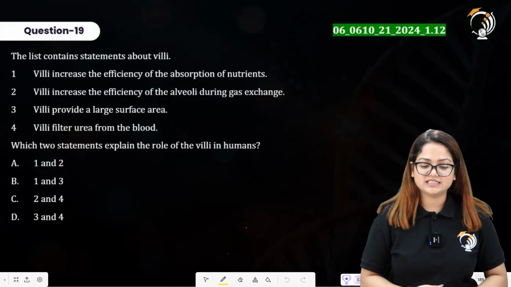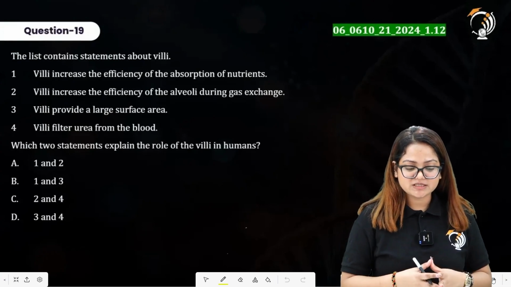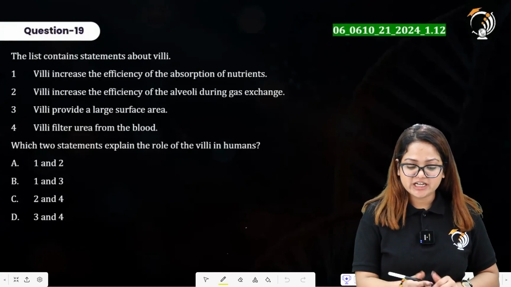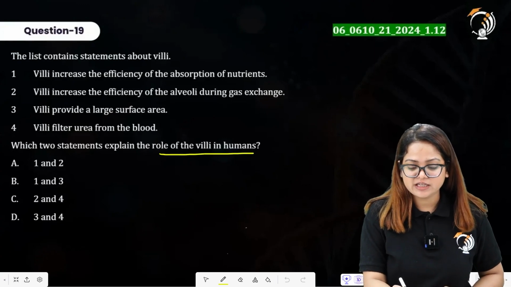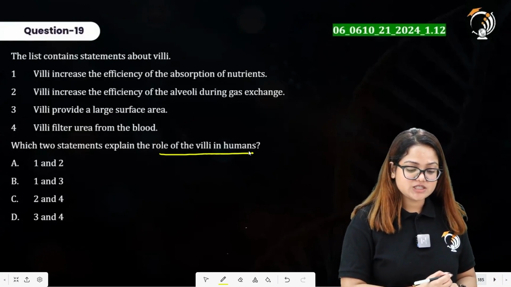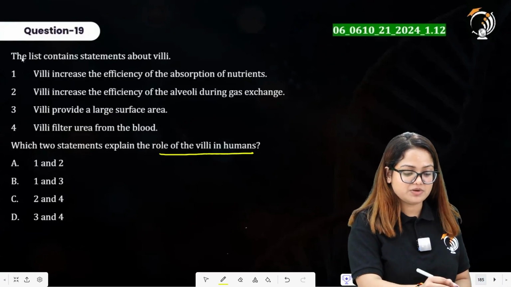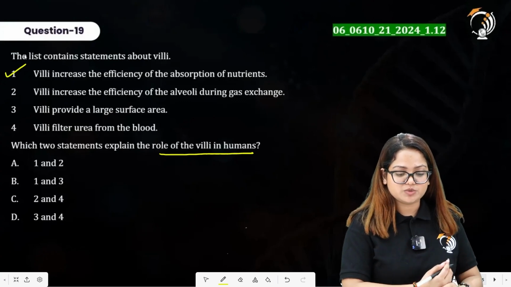Question number 19 says the list contains statements about villi. So we are provided with certain statements. Which two statements explain the role of villi in humans? So let us go through these statements one by one. Statement 1 here says villi increases the efficiency of absorption of nutrients. Yes, because it increases the surface area of absorption.